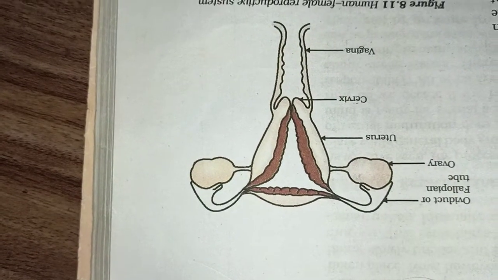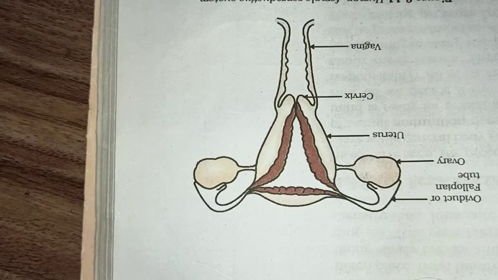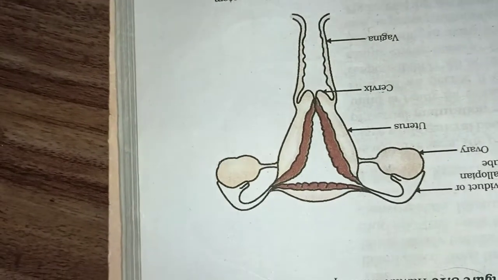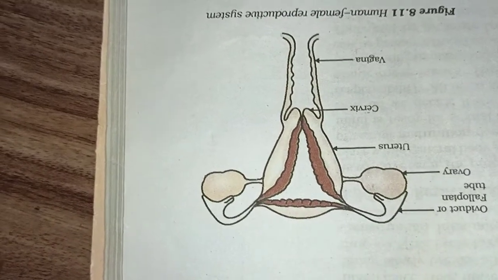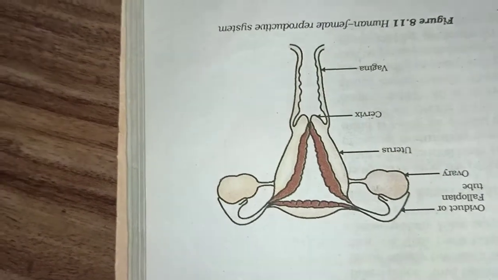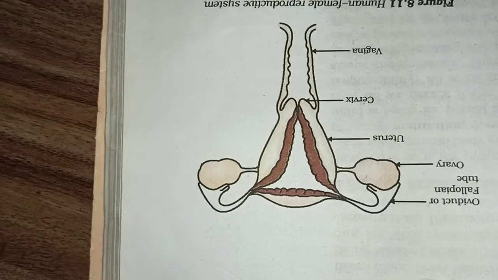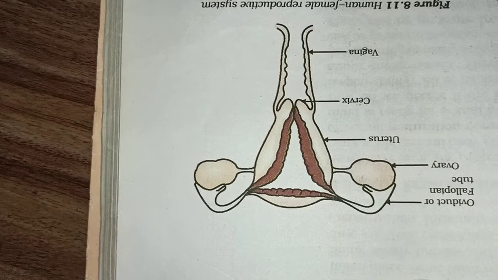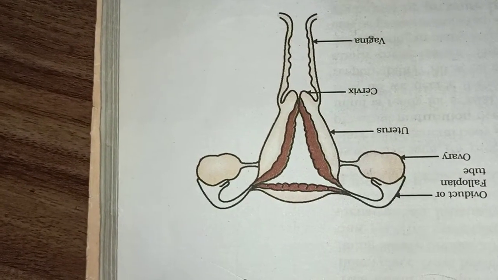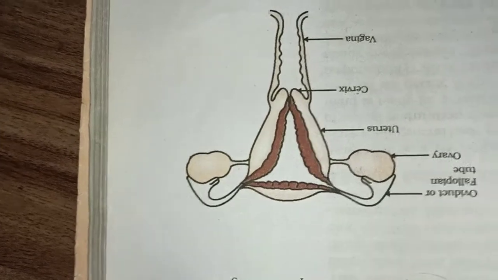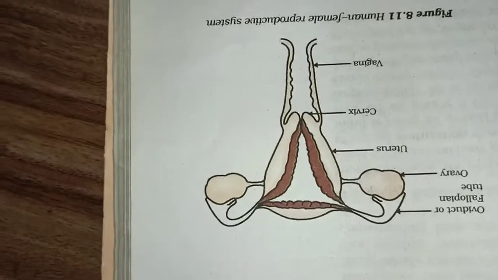In my last lecture, I explained the male reproductive system, along with the structure of the testes and various parts such as the testes, vas deferens, epididymis, penis, prostate gland, bladder, seminal vesicle, and ureter. I let you know the function of every part. Now we shall move towards the female reproductive system, which also plays an important role.